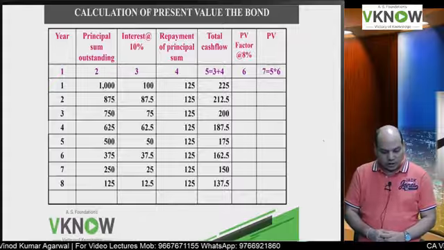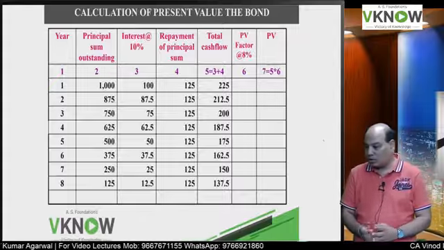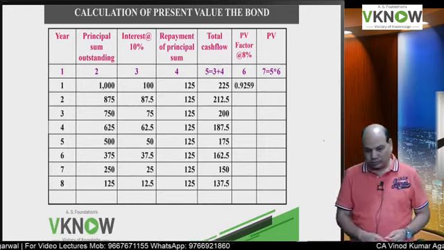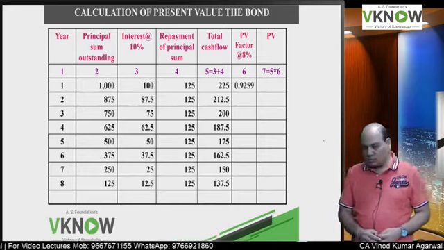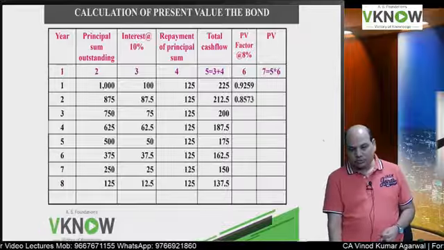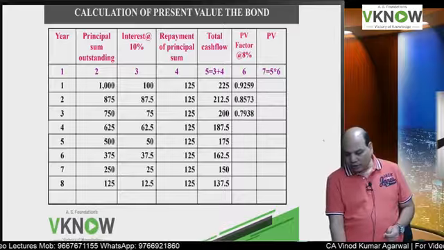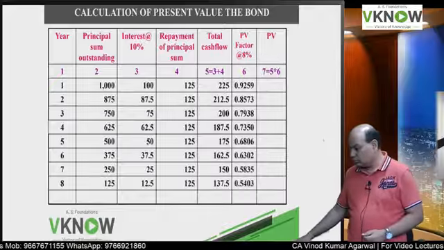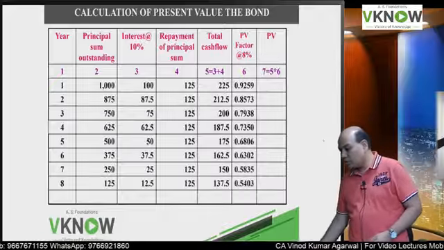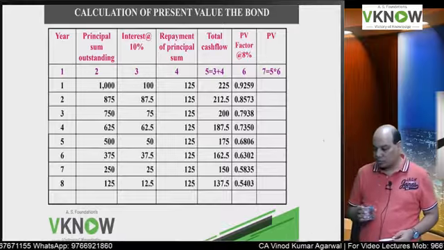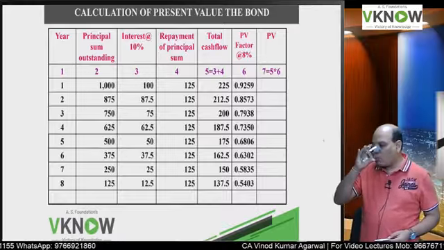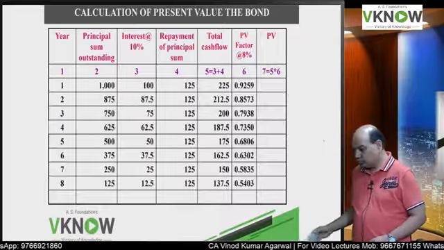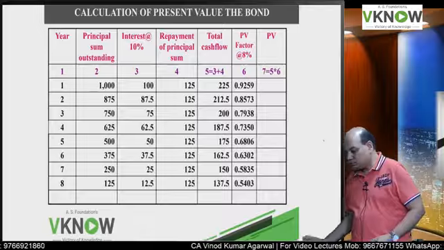This question was asked in RTP. They will ask in the exam also. Factor: 1 divided by 1.08 gives 0.9259. Press equal to again and keep writing the factors. Check it from the screen. After writing, check it. Now multiply these two columns.